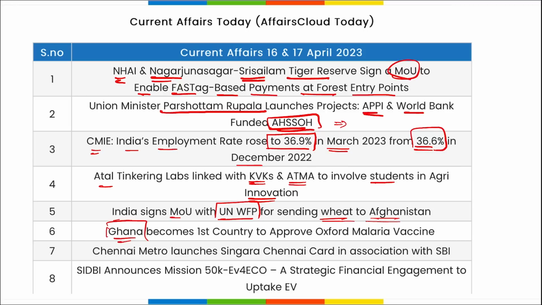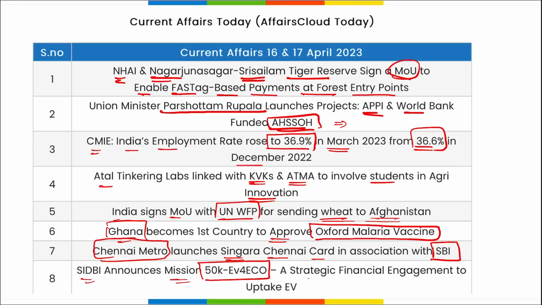Ghana became the first country to approve Oxford malaria vaccine. Chennai Metro launched the Singara Chennai card in association with which bank? With SBI. Then SIDBI has announced Mission 50K EV4 Eco, a strategic financial engagement to uptake EV. It is for financing the electric vehicles.